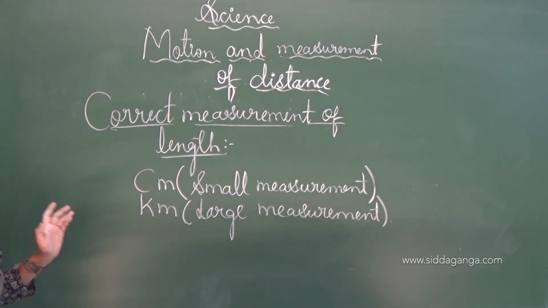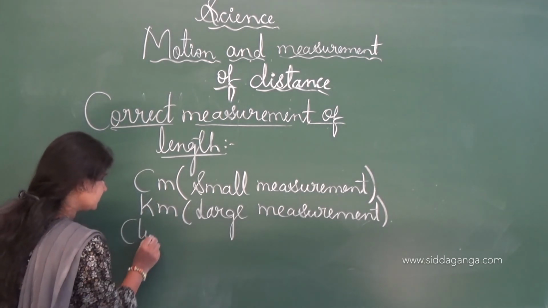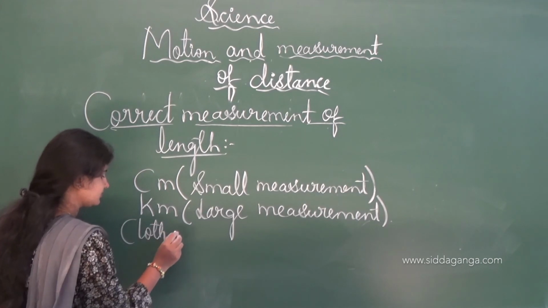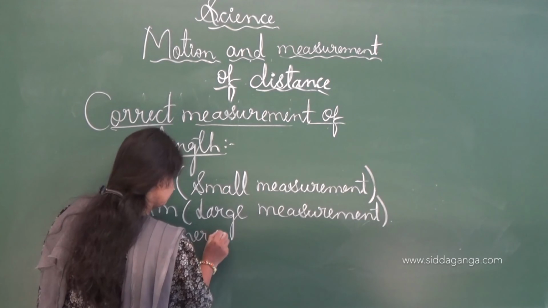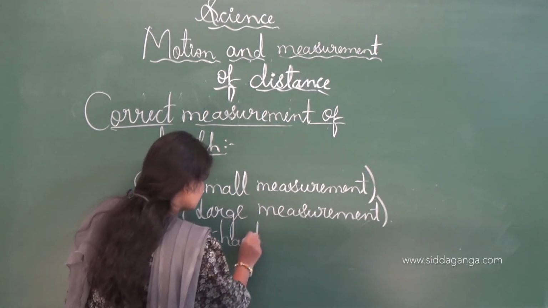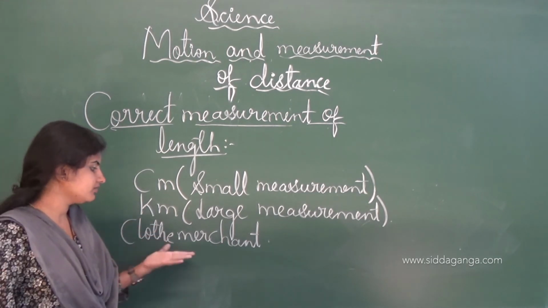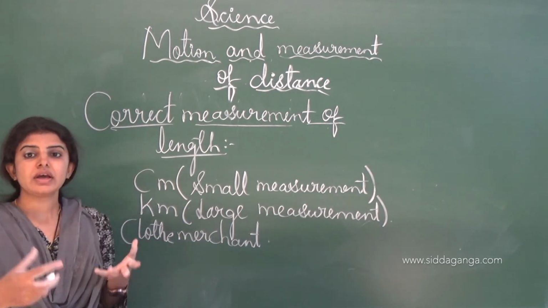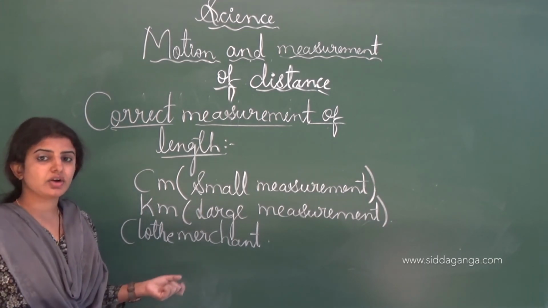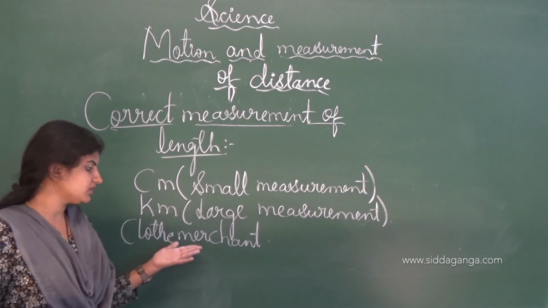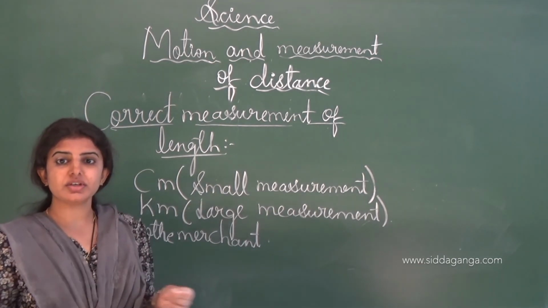And here the cloth merchant cannot use the centimeter scale. See, for this purpose a tape will be used to measure the cloth, and sometimes the cloth merchant uses the meter rod to measure the cloth.